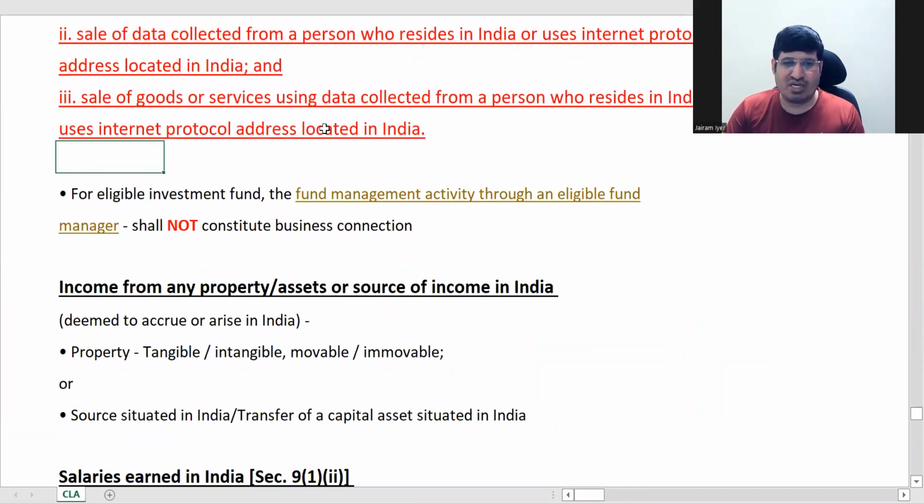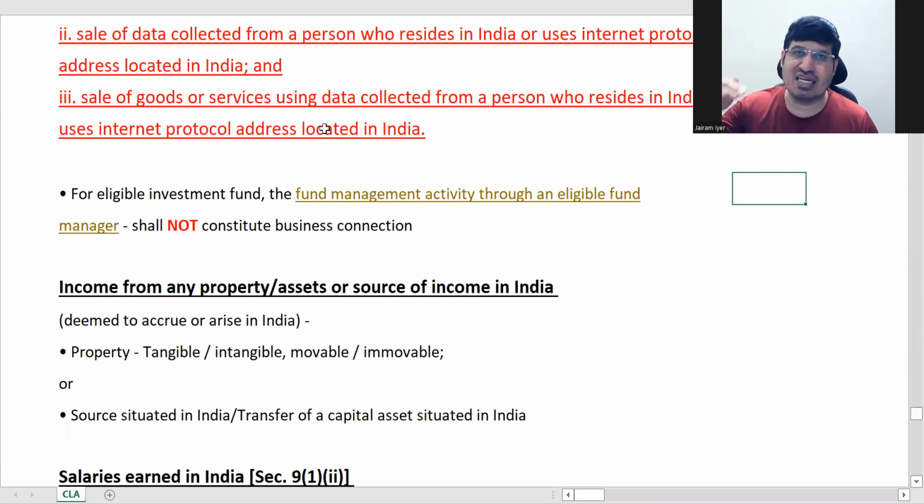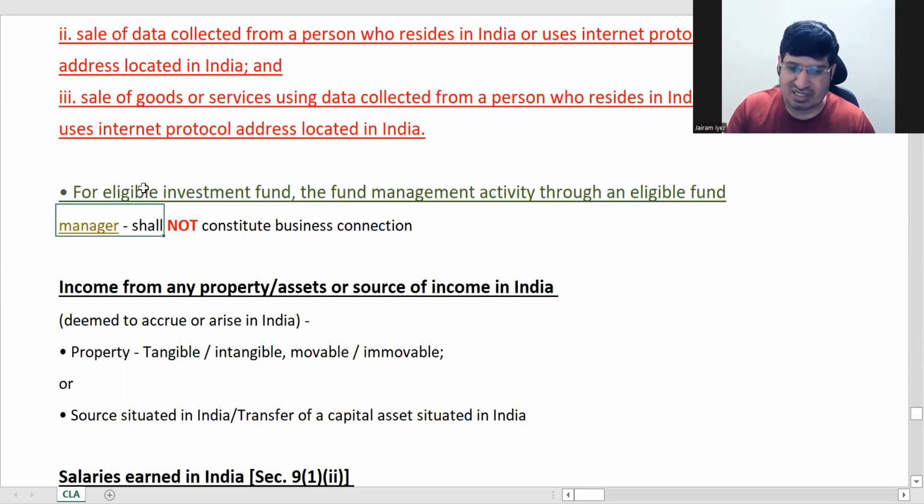So this point is not that important. For an eligible investment fund, fund management activity through an eligible fund manager does not constitute business connection in India. This is based on some mutual funds, and there is a government eligibility list. A certain number of funds have been added to that. If this fund is one among those funds, then it will not constitute business connection. So basically, it is an exemption provided by the government to some mutual funds.